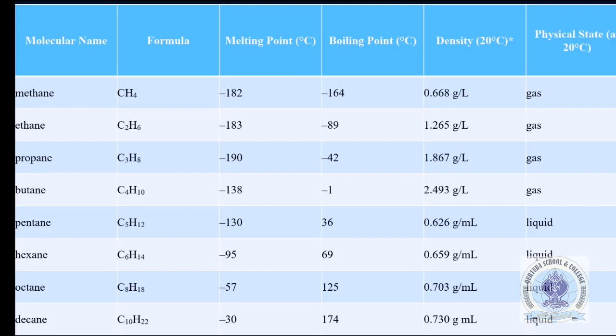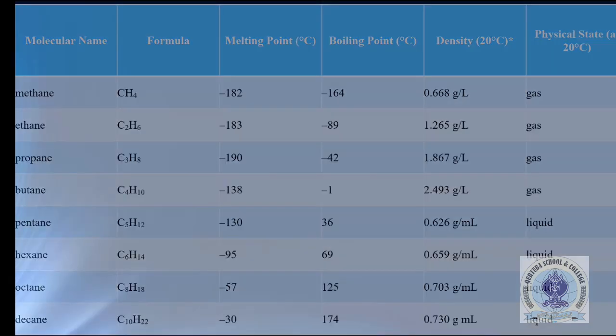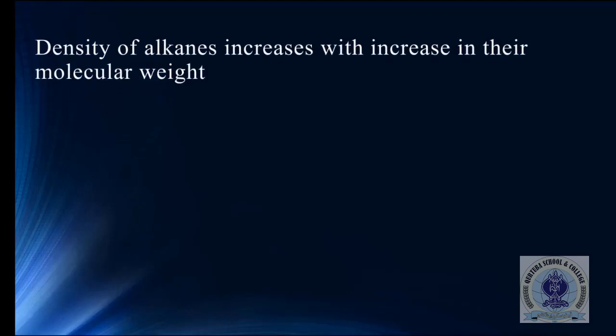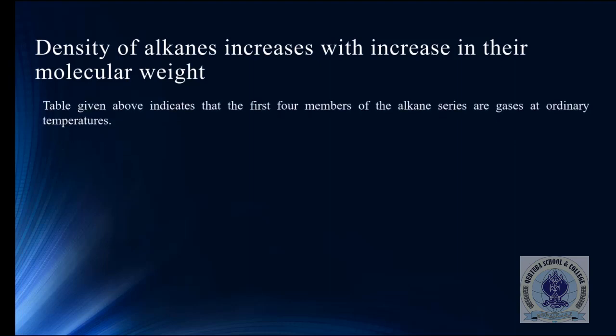Now the physical state, as I told you: from carbon number 1 to carbon number 4 the compounds are usually gases, while above that they are liquids up to carbon number 18, and above carbon number 18 they are usually solid. The density part we will discuss in the section on density. The density of alkanes increases with increase in their molecular weight.